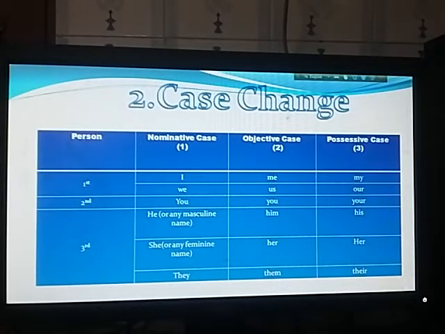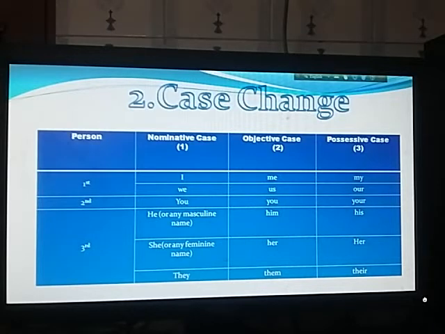Number 1, first person: I, me, or my. So I is the nominative case. Any pronoun used as subject will be nominative case, and the pronoun used as object will be objective case, and the pronoun before another noun will be used as possessive case. So you can call nominative case number 1, objective case number 2, and possessive case number 3. If you remember this, it will be easier for you.